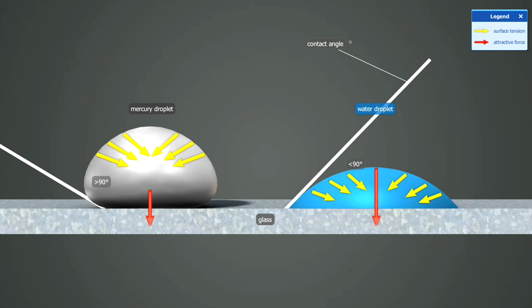If this force is strong enough, the liquid spreads on the solid surface. In other words, it is capable of wetting it. However, if the adhesive force is weak, the liquid in contact with the solid surface can reduce its own surface area, and no wetting occurs. Mercury, for instance, is a non-wetting liquid.